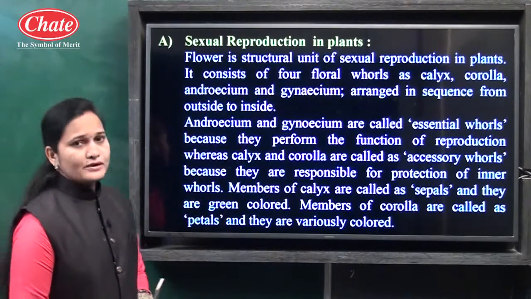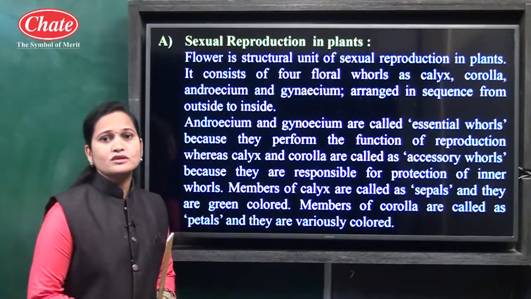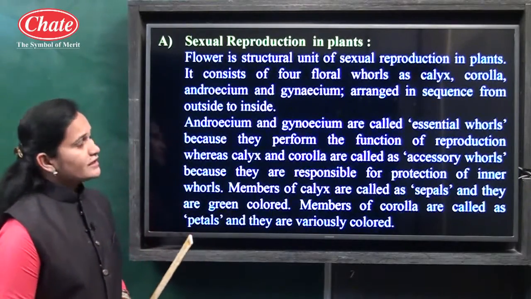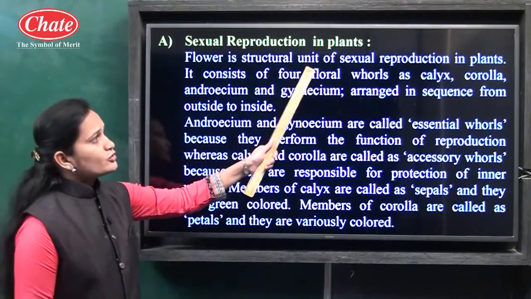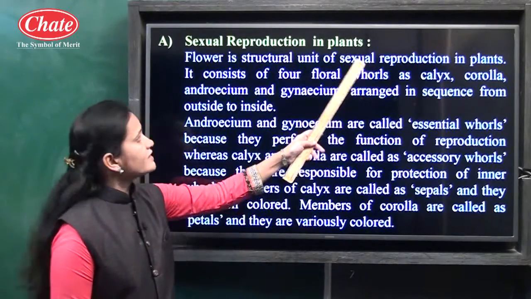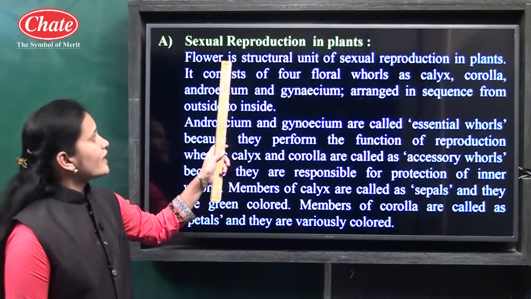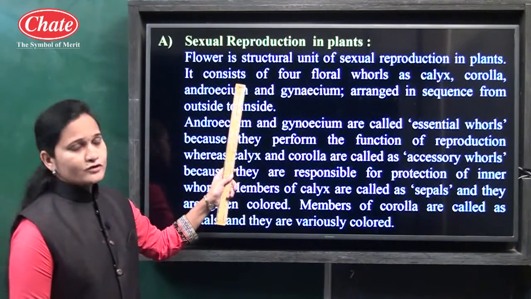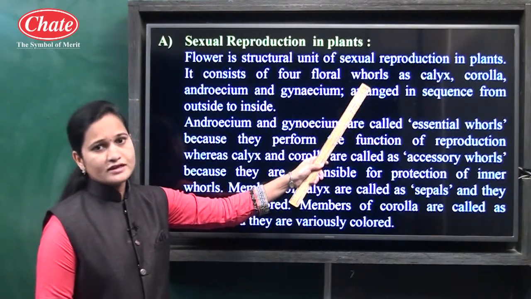Now we will see the first point in sexual reproduction. First we will see sexual reproduction in plants. The flower is the structural unit of sexual reproduction in plants. Which one is the structural unit for sexual reproduction in plants? The flower. And it consists of a total of 4 floral whorls. Now which 4 floral whorls are there?